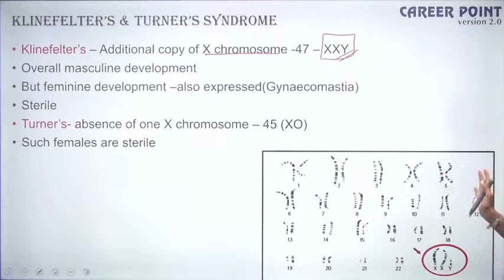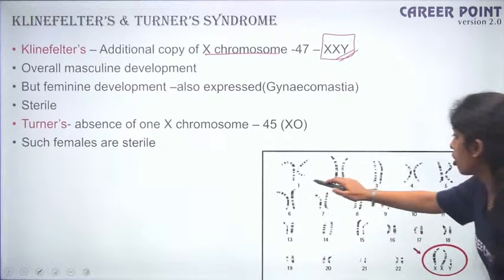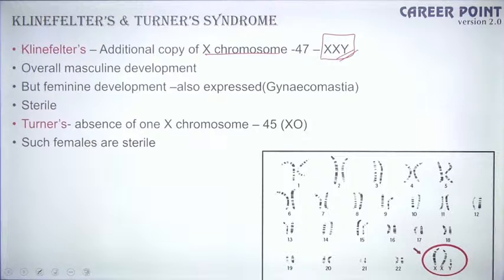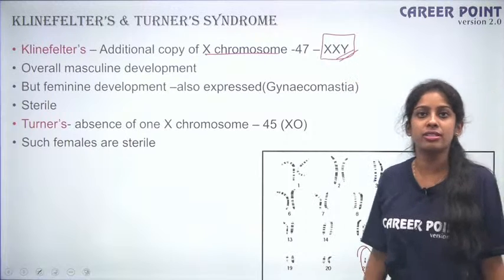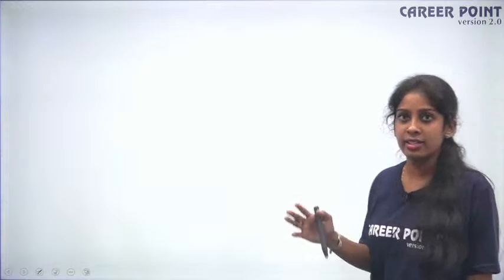Yes, so this is the karyotype that I want to show you. If you look at all the 23 sets of chromosomes shown here, not all chromosomes are of the same shape and size, right? Everything is different. Look at chromosome 15, look at chromosome 21. Chromosome 21 is the smallest. Look at the size, look at chromosome Y. This is how you identify a chromosomal disorder. You do a karyotyping, and then you find out which chromosome pair is extra, which set is extra. Here you have 2 X, so this is the karyotype of Klinefelter's syndrome. Okay, fine. This is all about the genetic disorders that I want to talk to you about.